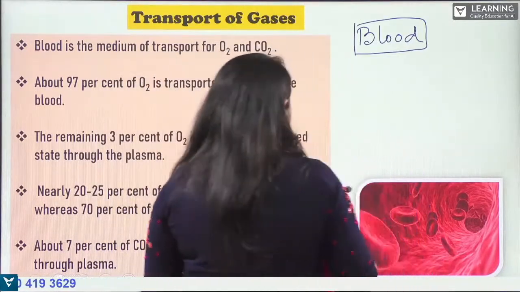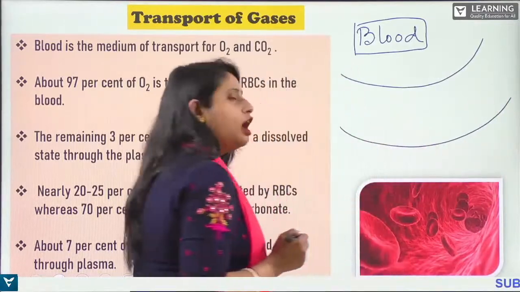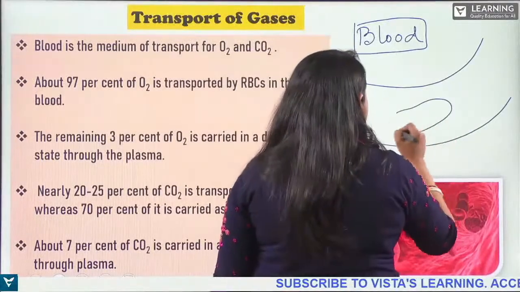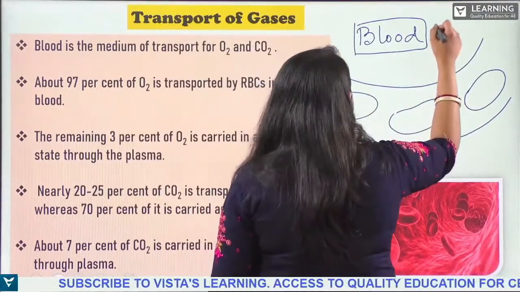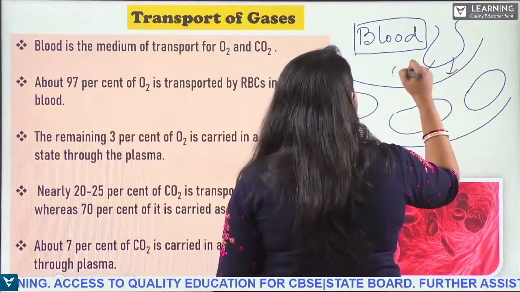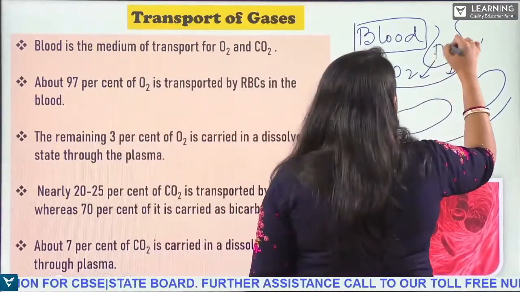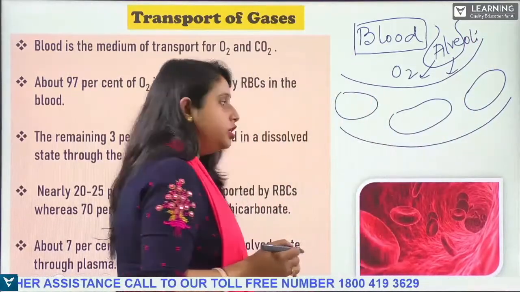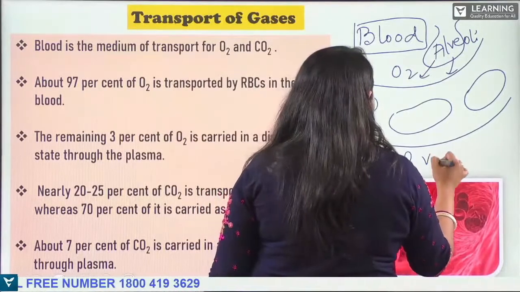So this is the blood capillary. Here RBC cells are present. The oxygen is coming from the alveoli to the blood vessel.